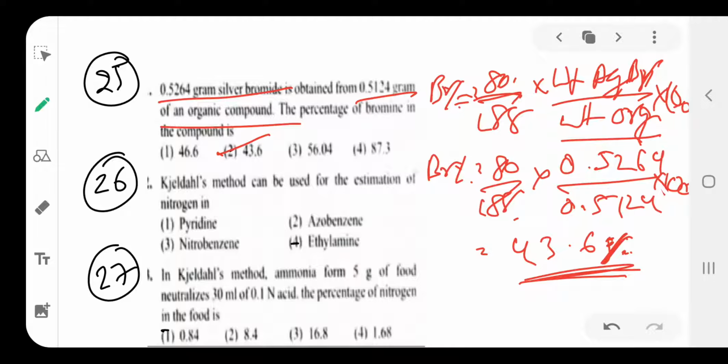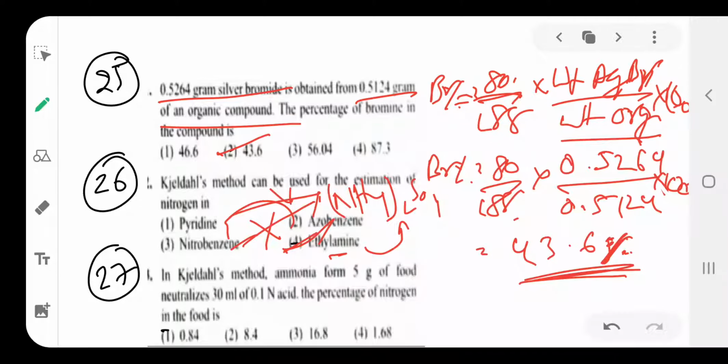Next, the Kjeldahl method can be used for estimation of nitrogen in ethylamine. Why? In pyridine, azobenzene and nitrobenzene, nitrogen cannot be converted into ammonium sulfate. Here in ethylamine, nitrogen is converted to ammonium sulfate, but these three compounds do not give ammonium sulfate.